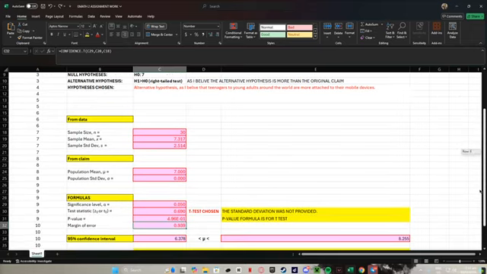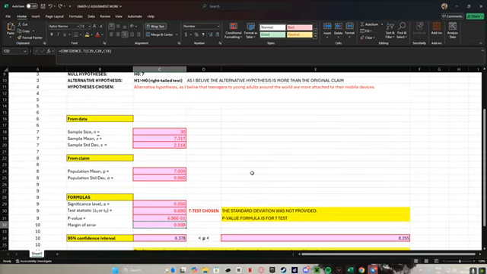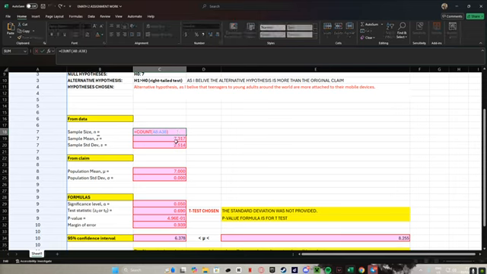So next will be data from the sample. So as for the sample size, sample mean, and standard deviation, these were the formulas that I've used to get the values.